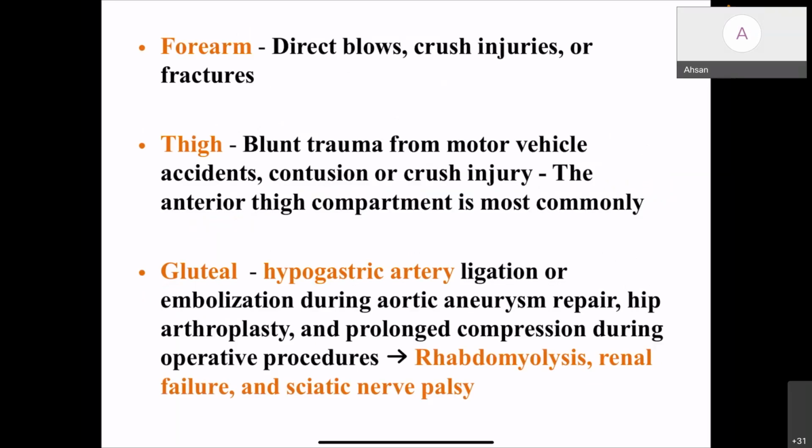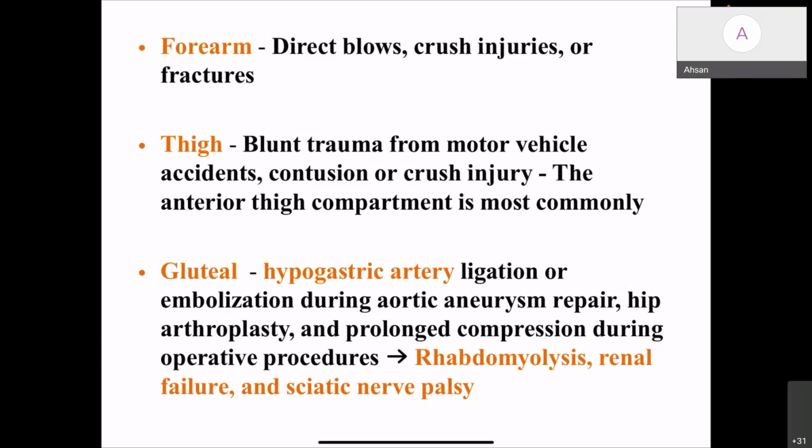In the forearm, a direct blow, crush injuries or fractures can produce compartment syndrome. In the thigh, again, blunt trauma from a motor vehicle accident, contusion, or crush injuries. The anterior thigh compartment is the most commonly affected one. Gluteal compartment syndrome is most commonly seen in hypogastric artery ligation or embolization during aortic aneurysm repair, hip arthroplasty, and prolonged compression during operative procedures.